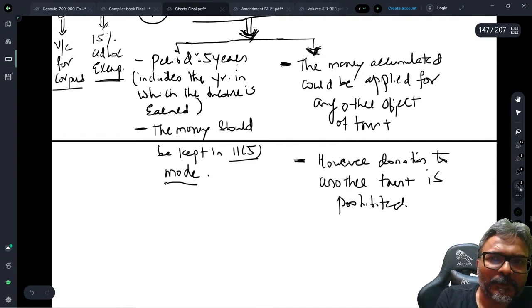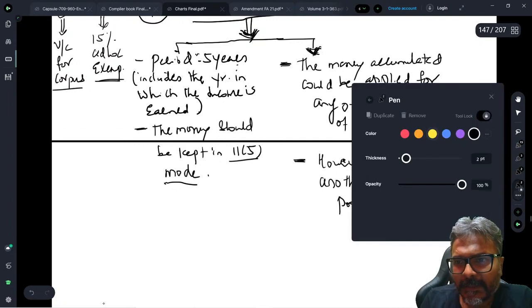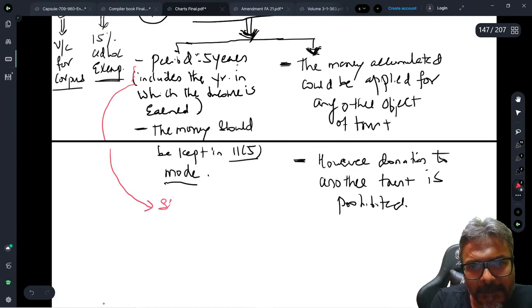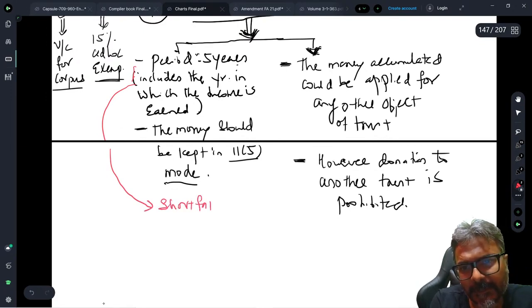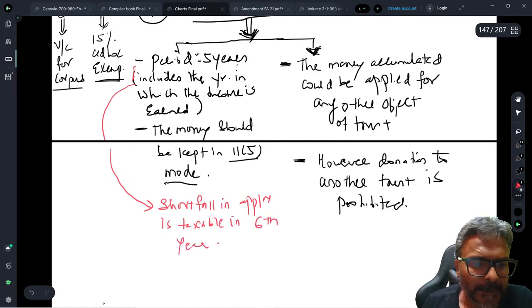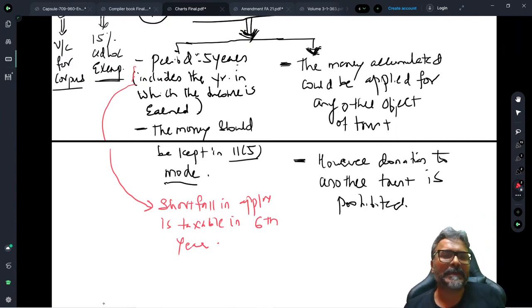Donation to another trust is prohibited. Students, just this period of accumulation is 5 years. Shortfall in application is taxable in 6th year.